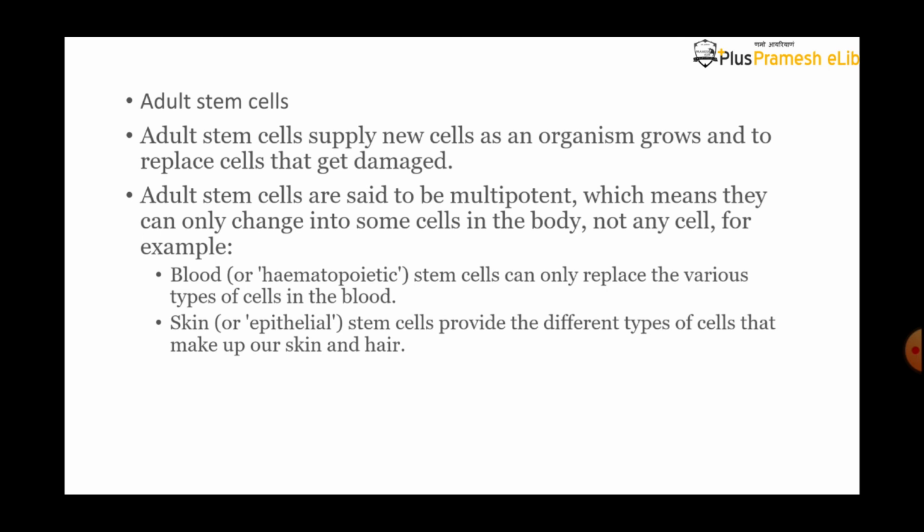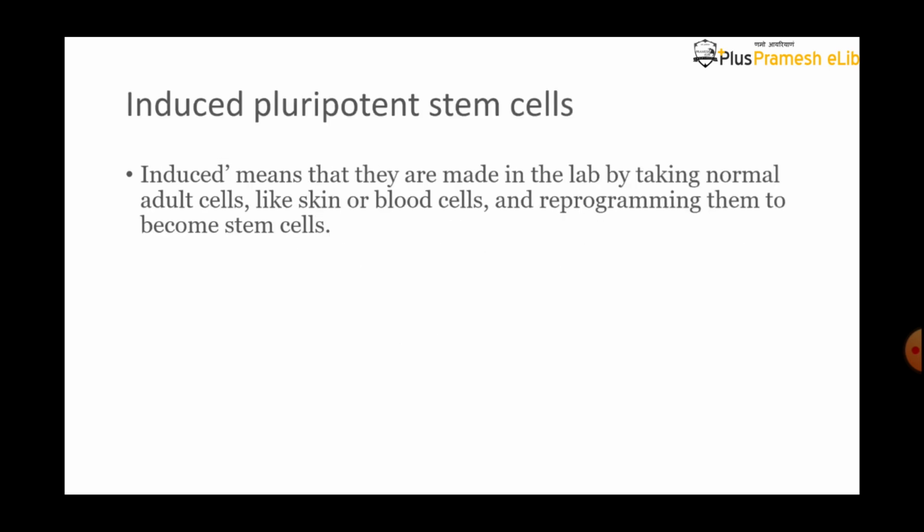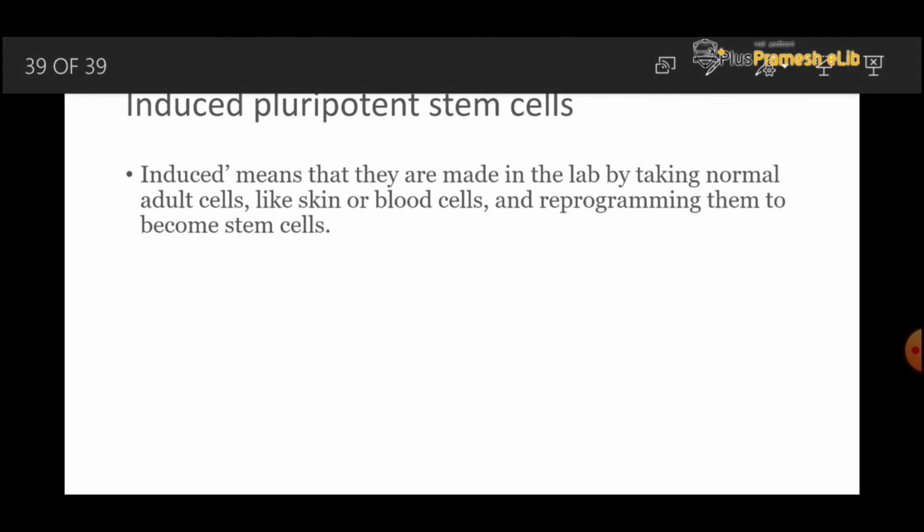Both WBC and RBC are formed by the stem cells or hematopoietic cells. In the skin cell, the epidermal cells form the different types of organs within our body or the skin of the body. So we can say this is a pluripotent cell.